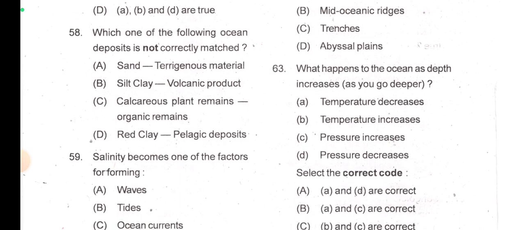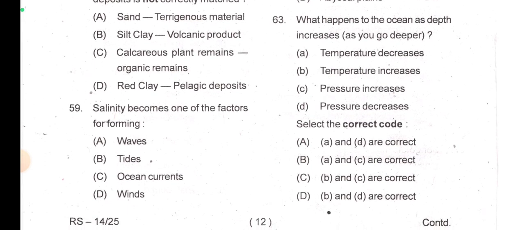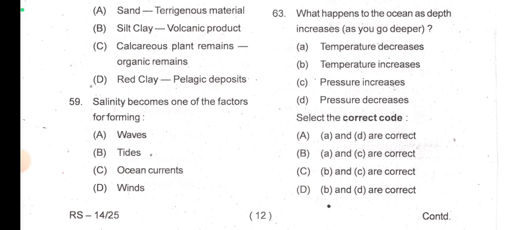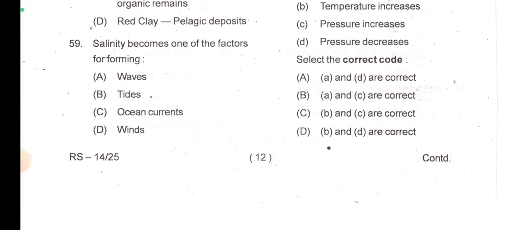What happens to the ocean as depth increases as you go deeper? With increasing depth, there is a decrease in temperature, and as well there is an increase in pressure. So A and C are correct.